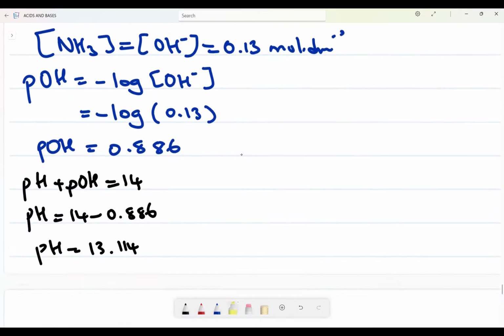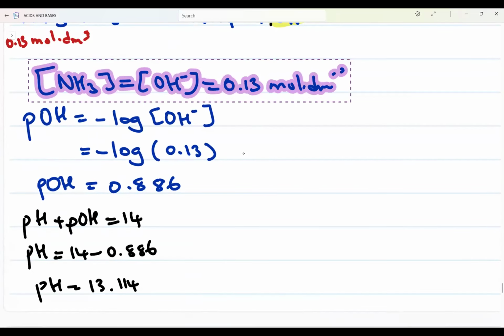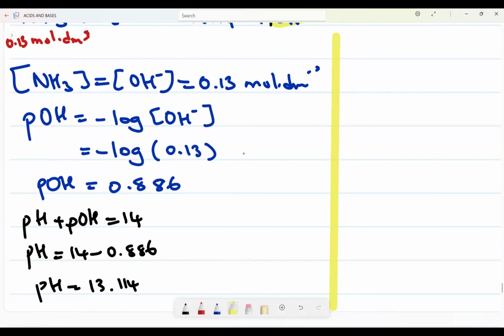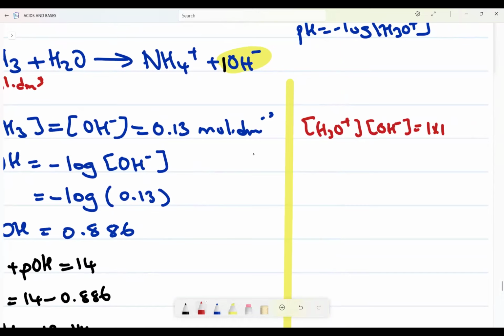Now, another alternative method that you could have opted to use is the second method. I know that I have Kw, which says the concentration of hydronium ions times the concentration of OH minus gives me 1 times 10 to the power of negative 14. This you are given.